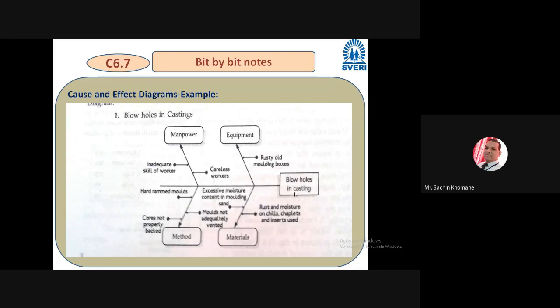Okay, so in industry, if there are problems, any problem, people start preparing this fishbone diagram, because these main causes may be from various departments. A mistake may be anywhere. Like for example, if the production department is making a mistake,